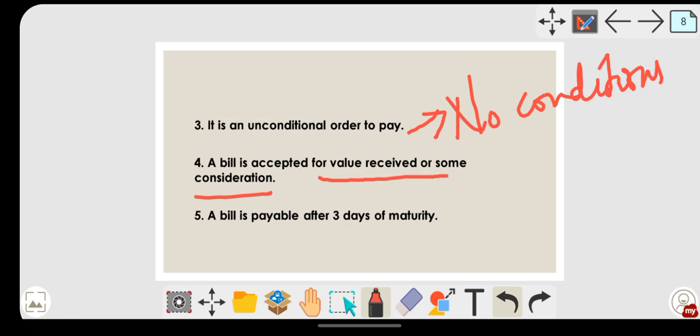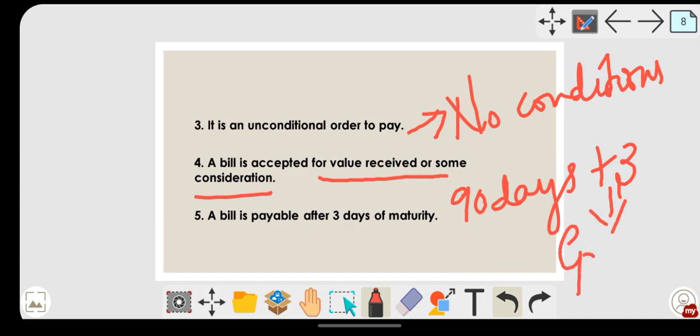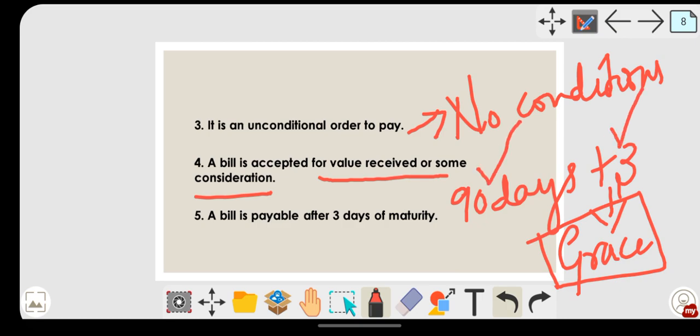A bill is payable after 3 days of maturity. Generally the bill of exchange matures in 90 days. So on the total maturity, 3 days extra are given for the bill of exchange to be paid. This 3 days period is known as grace period, or grace days. Please write it in your notebook. Grace period is given to the bill of exchange, that is, 90 days actual maturity was there, but here an extra 3 days will be given to the debtor to make the repayment.